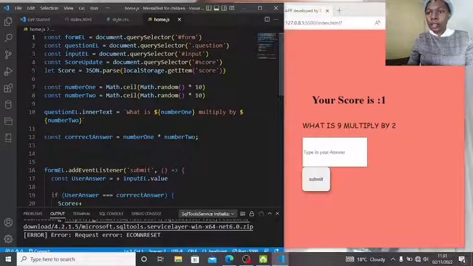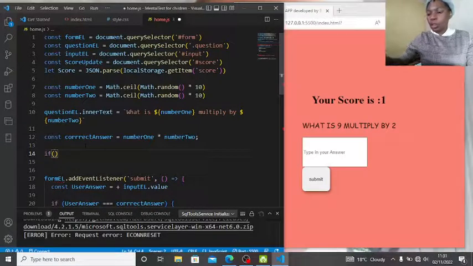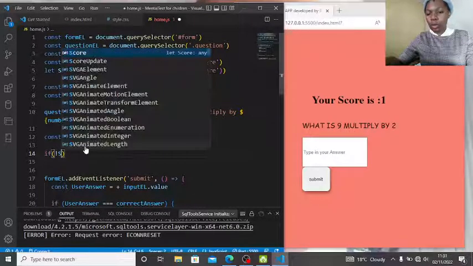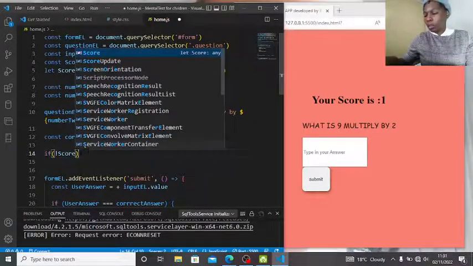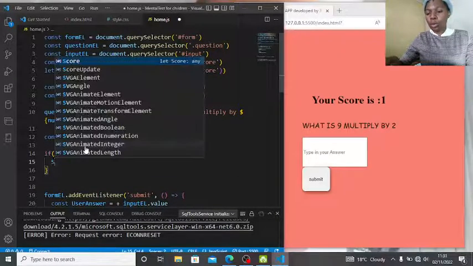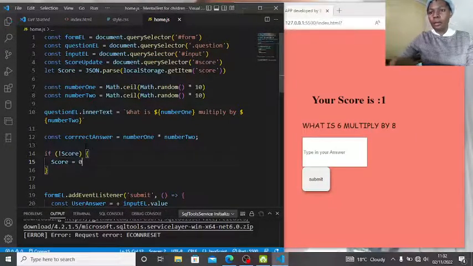So let us say if there's no score entered, if there is no score, then our score should be at 0.